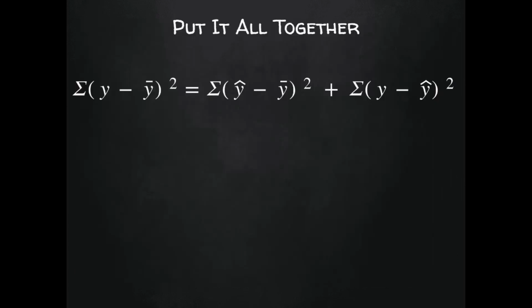Now, if we take the data from all the points instead of just one, the total deviation squared here is going to be the actual minus the mean. This is the total squared for every single point, and then we add those all together. That's going to be our total variation for all the points.